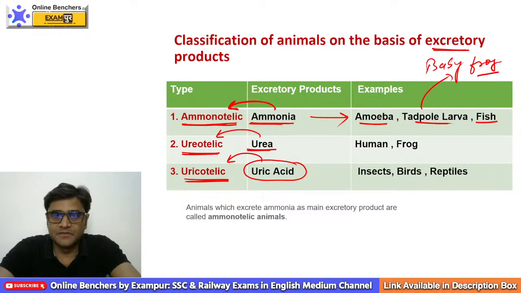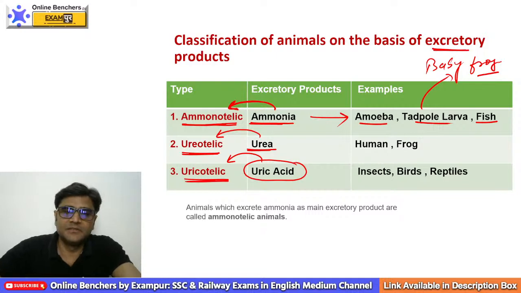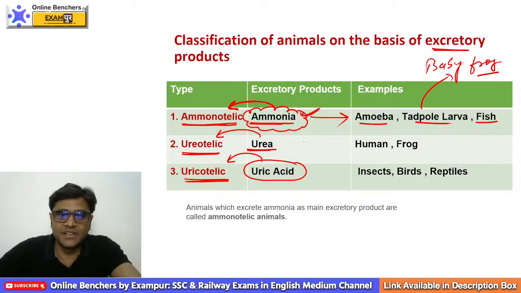So in aquatic animals, the excretory product is ammonia, and when we talk about human and frog, the excretory material will be urea. That's why human and frog are ureotelic. If you talk about insects, birds and reptiles, the excretory material will be uric acid.